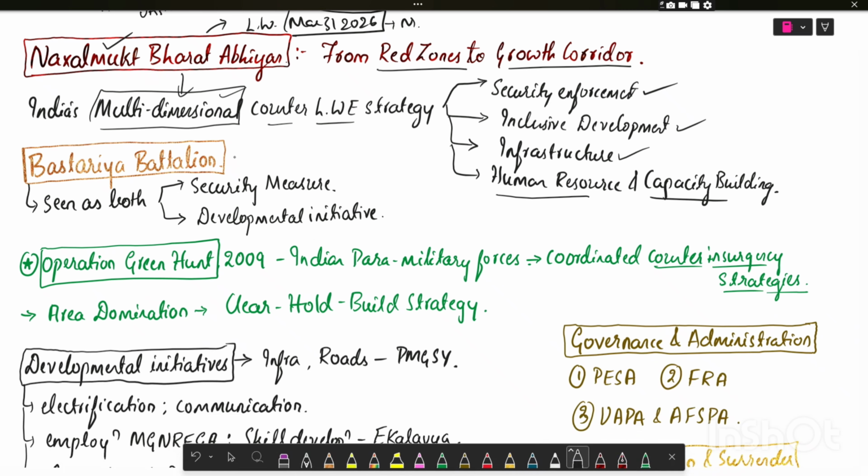Mukt Bharat Abhiyan includes the Bastariya Battalion, which is seen as both a security measure as well as a developmental initiative. It addresses the developmental initiatives, that is, it addresses the marginalization and it addresses the insurgency.